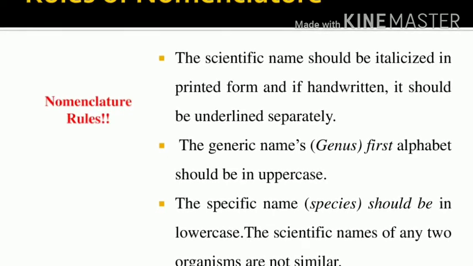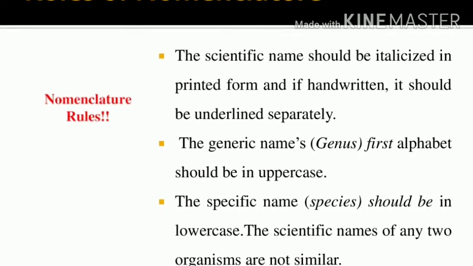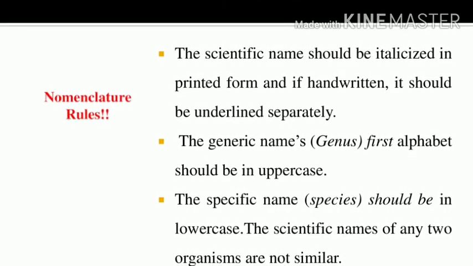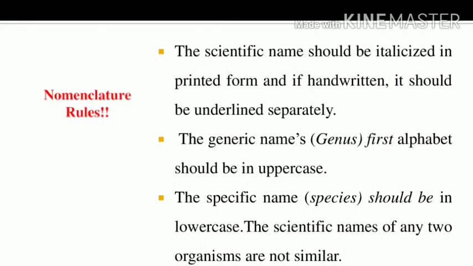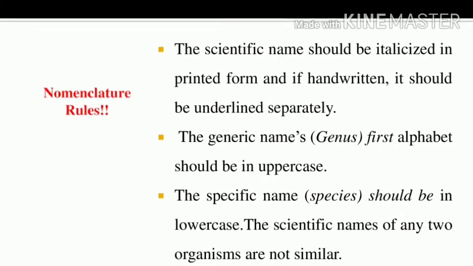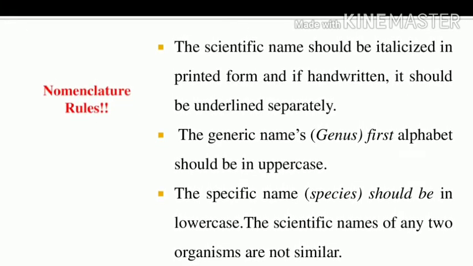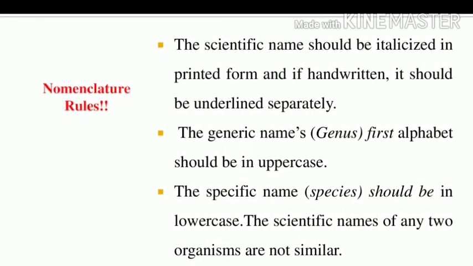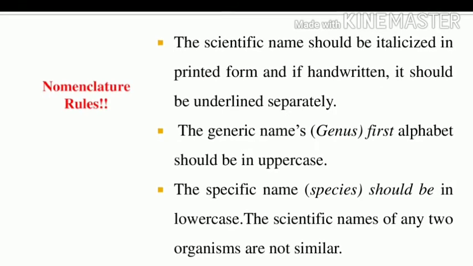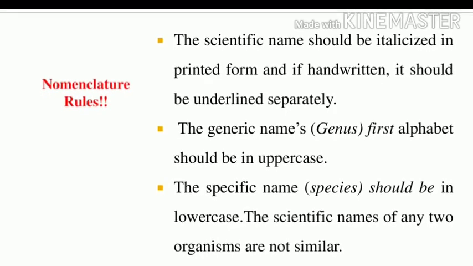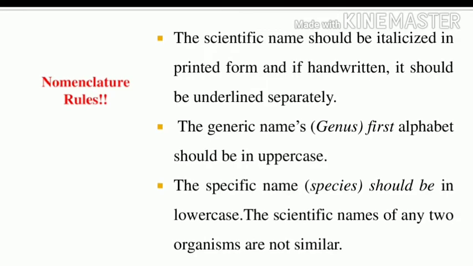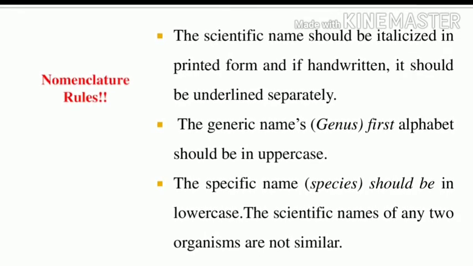The generic name, that is the genus name, starts with an uppercase letter. What about the species name? It should be written in lower case, starting with a small letter. The scientific names of any two organisms are not similar. So this is the second rule.